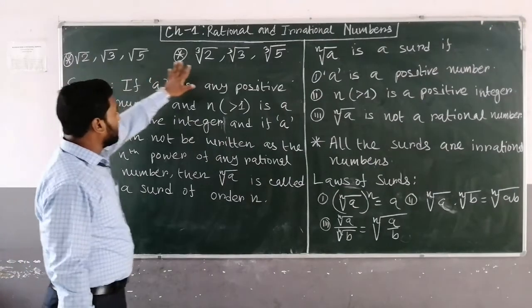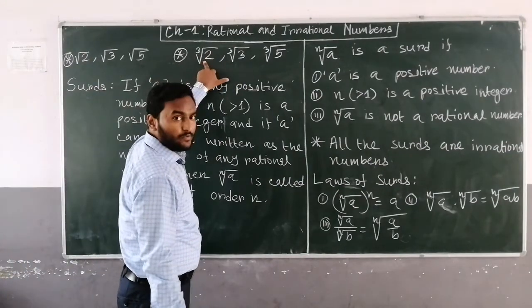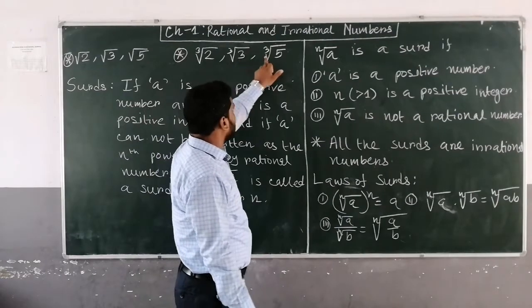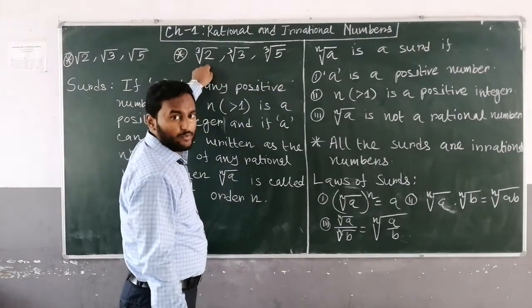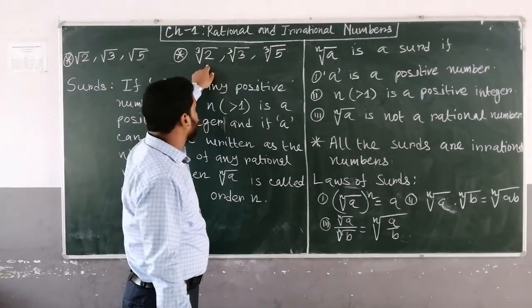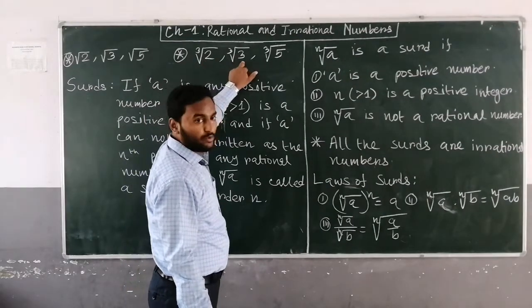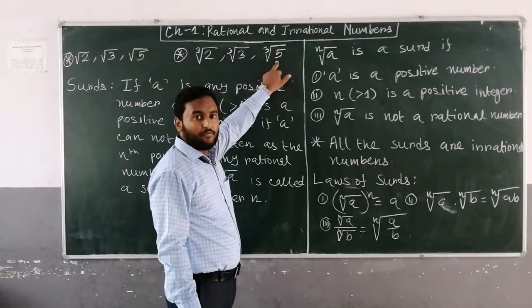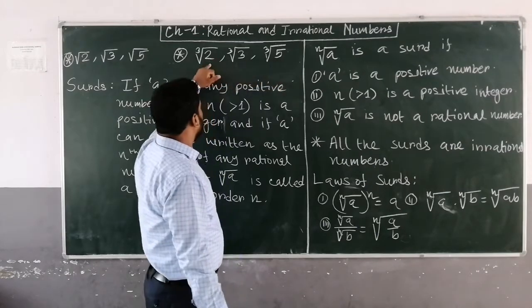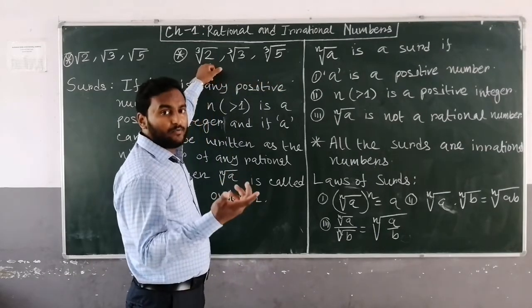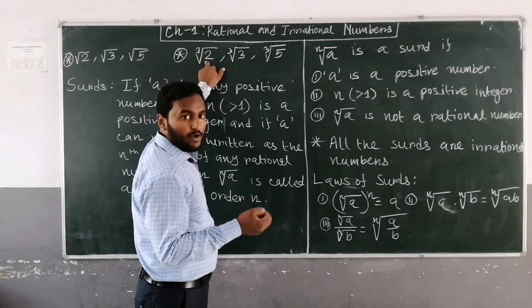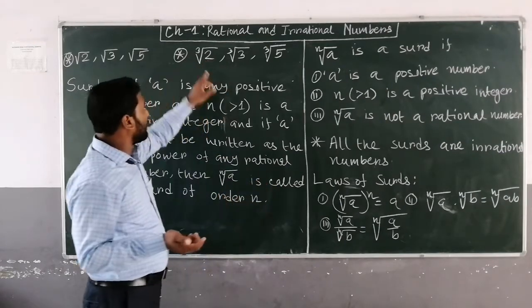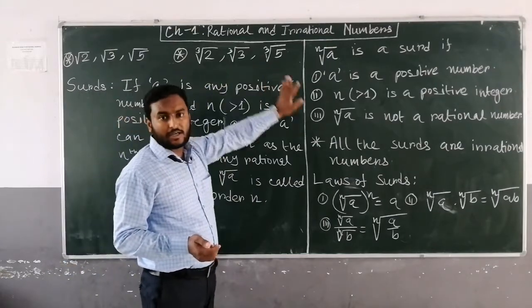Same here: cube root of 2, cube root of 3, cube root of 5. We can't get the exact cube root of 2, the perfect cube root of 2, 3 or 5, because 2 can't be written as the third power of some number. That's why these are also irrational numbers.